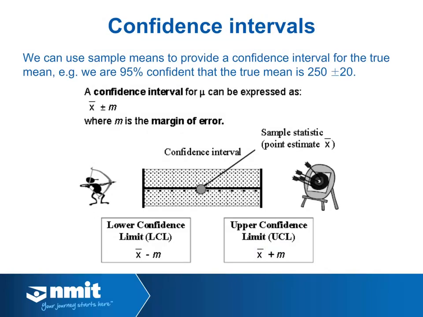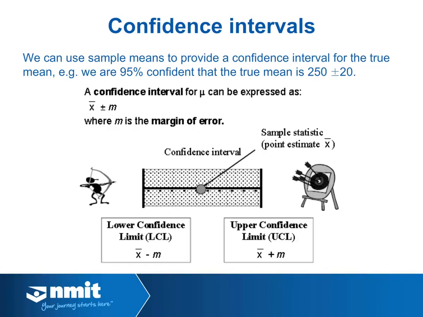When we're estimating the true mean, we can't provide a single spot estimate. We can't just take the average of a sample, get a single number and say, well, this is around about what we think the true mean is. It doesn't provide the reader with enough information. It doesn't tell the reader how confident we are in our estimate. What we do instead is provide an estimate of the true mean with a margin of error attached. So we might say, we believe the true mean is 250 plus or minus 20, and we're 95% confident that that is correct. This is called a confidence interval.